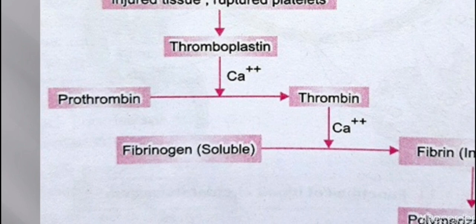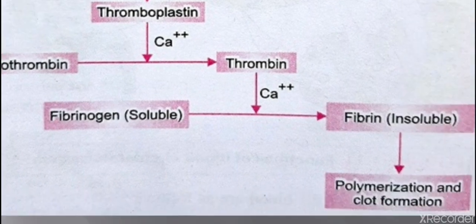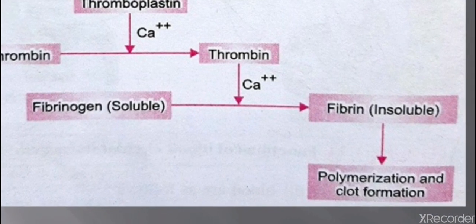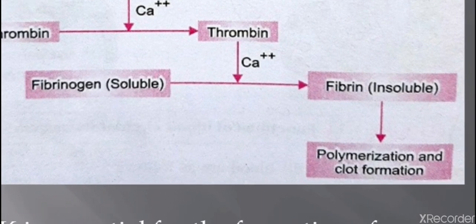Thrombin then changes the soluble fibrinogen protein into fibrin, which is insoluble. The latter undergoes rapid polymerization to form long fibers. The fibers form a network over the damaged region and trap the blood cells and form a blood clot.